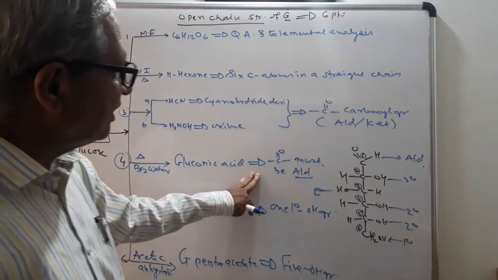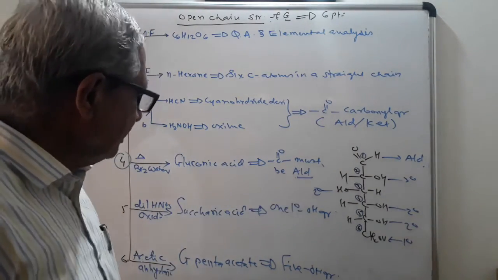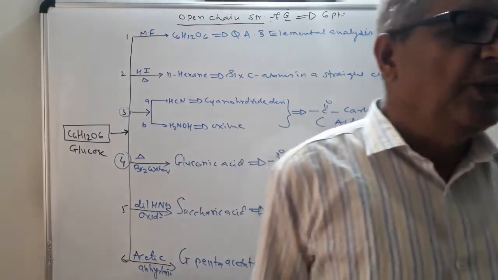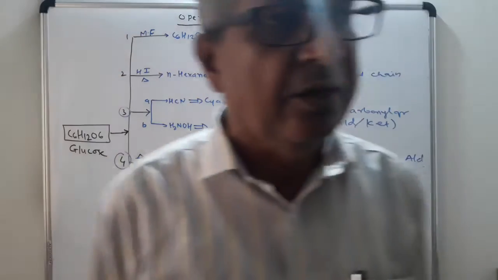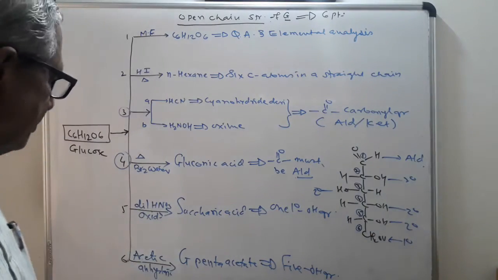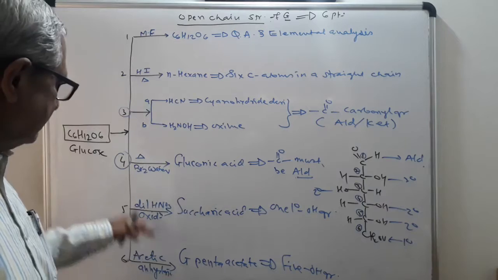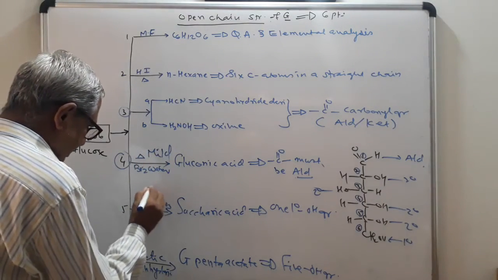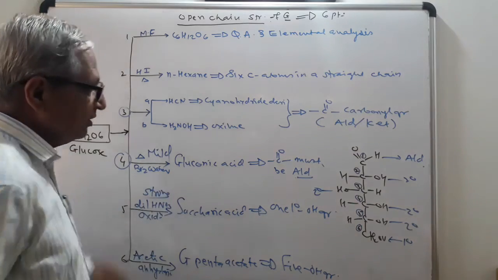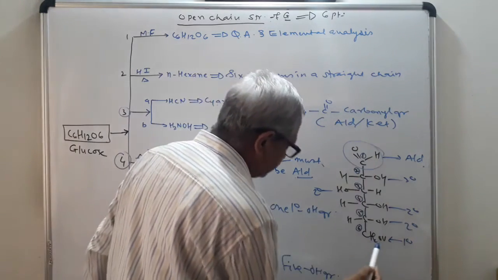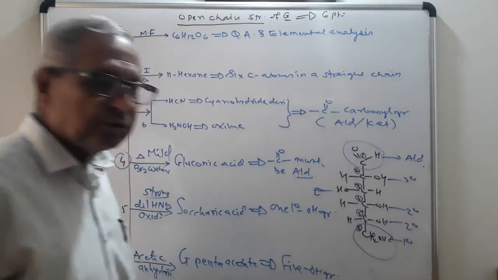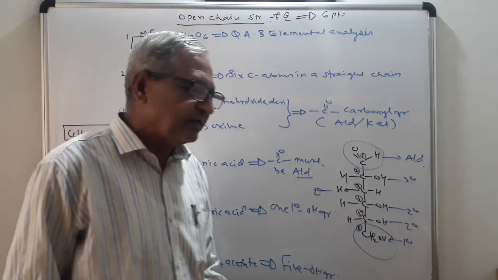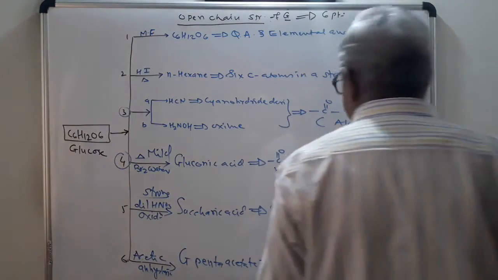This indicates it contains an aldehyde group and not a ketonic group. Next, how will you prove that glucose contains one primary OH group? This can be proved when glucose is strongly oxidized. Bromine water is mild oxidation, and this is a strong oxidation. During this, CHO will be converted to COOH and this will also be converted to COOH. You will get saccharic acid, and this indicates it contains one primary OH group.